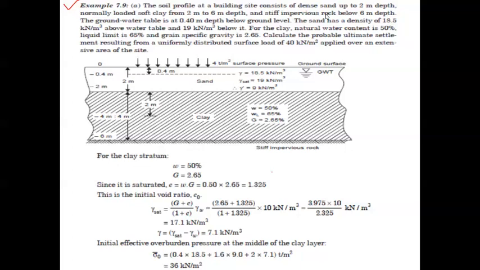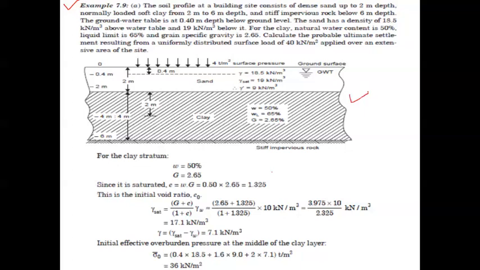Calculate the probable ultimate settlement resulting from a uniformly distributed surface load of 40 kilonewton per meter square applied over an extensive area of the site. So this is the problem statement.